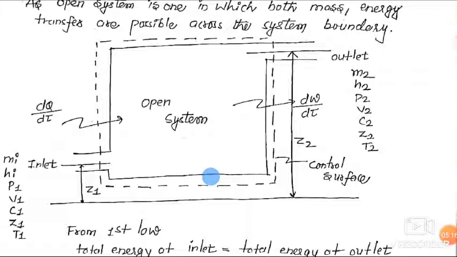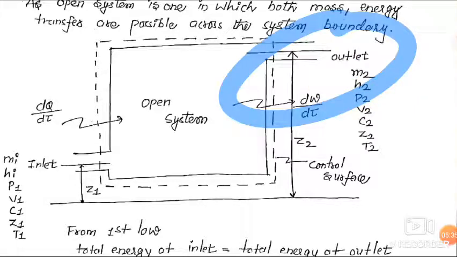Similarly for the outlet, mass is m2, enthalpy is h2, pressure P2, volume V2, C2 is the speed, Z2 is the distance of the outlet from the datum line, and temperature is T2, friends.